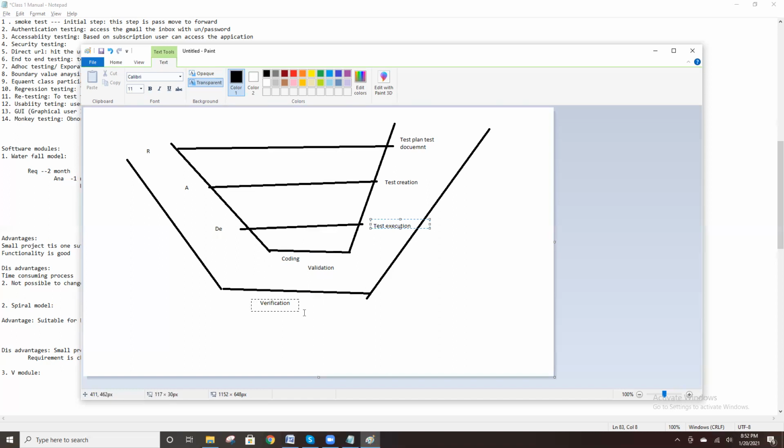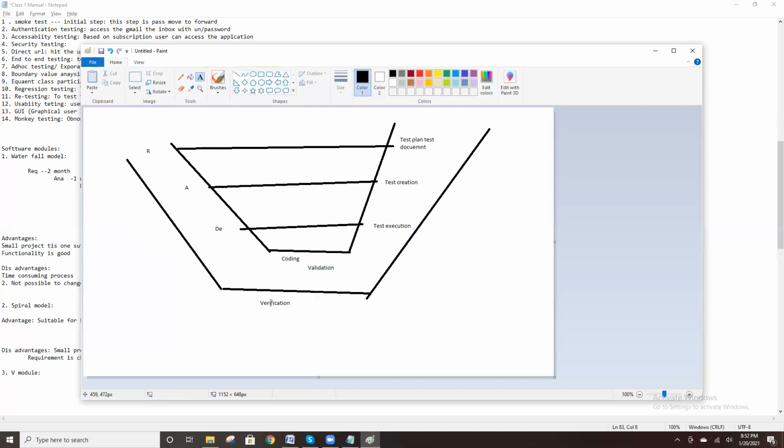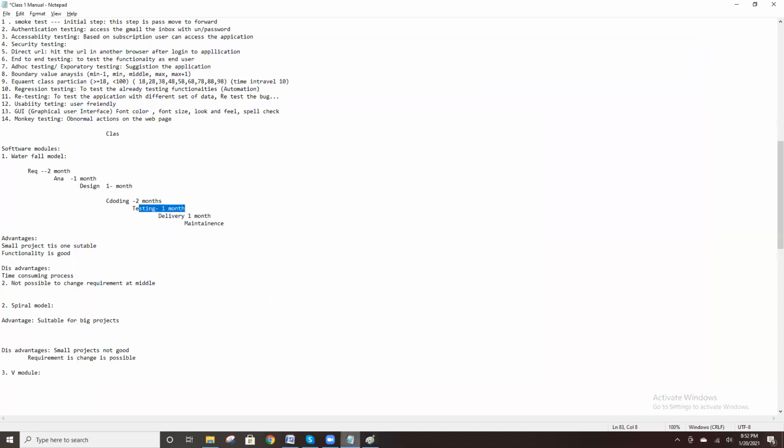So a separate verification team is there, and this team just verifies those processes. The validation team actually does the work, but the verification team just checks whether the process is followed or not. They don't do that work. They are just a supervisor, observing the code and policies. This is called verification, and this is called the verification and validation team.